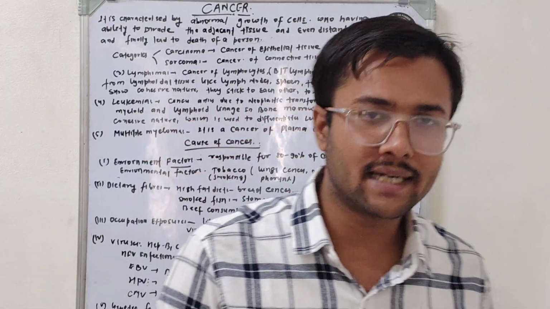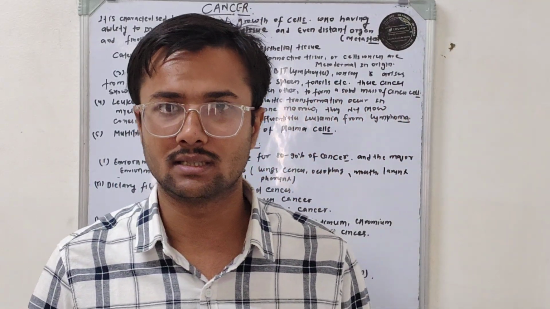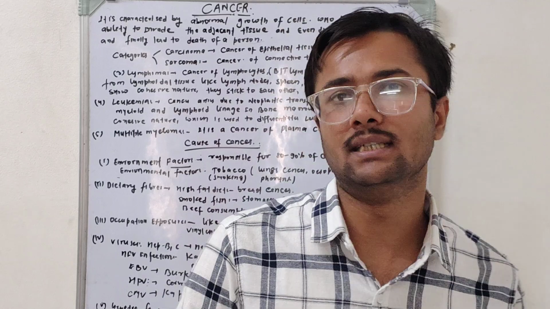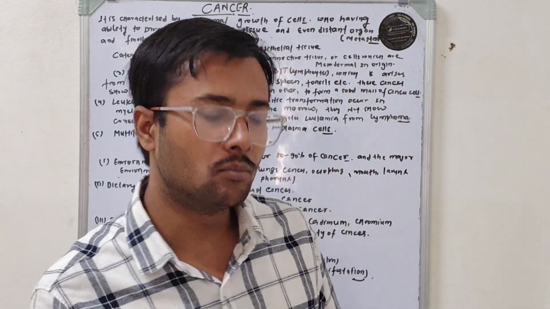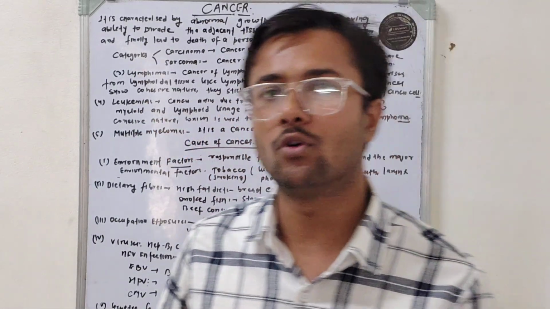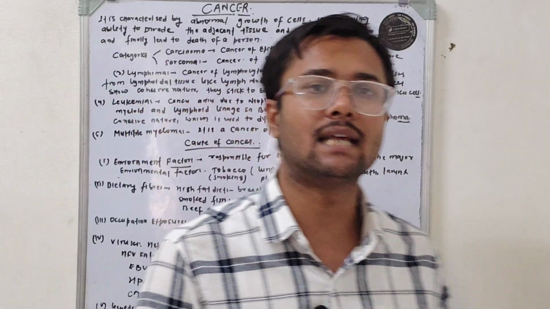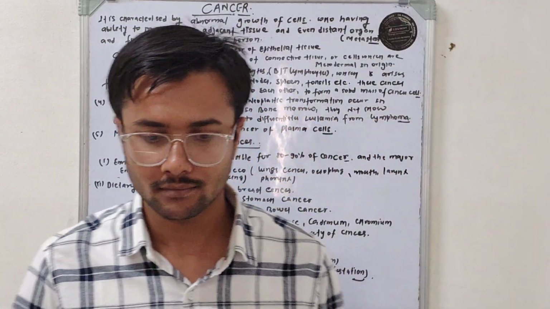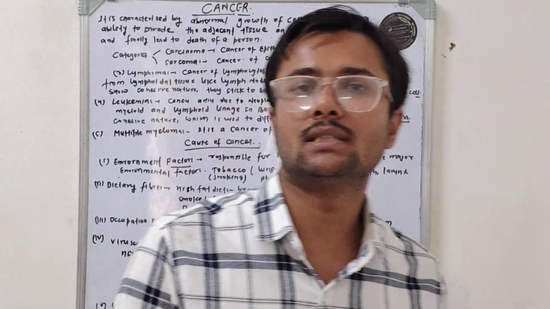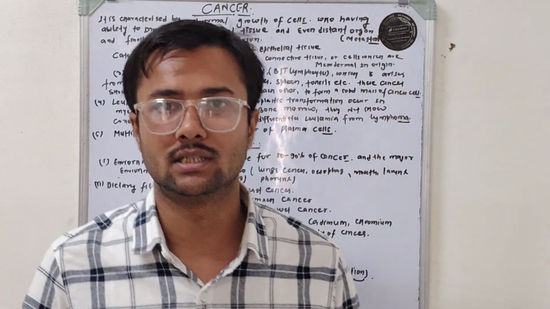One of the common characteristics of these cancer cells is that they are immortal in nature. Normally cells are mortal in nature, but these cancer cells are immortal. And also they lost the ability of contact inhibition.